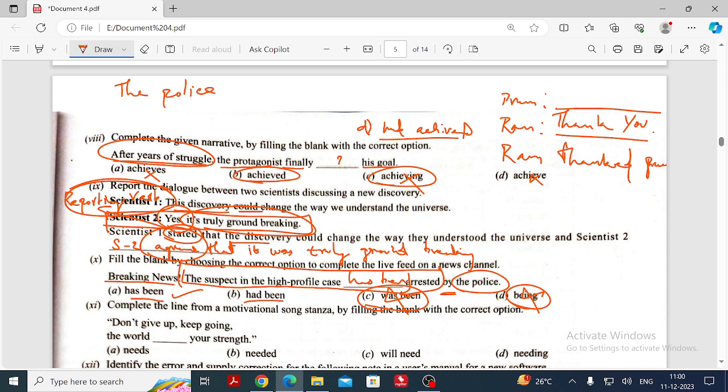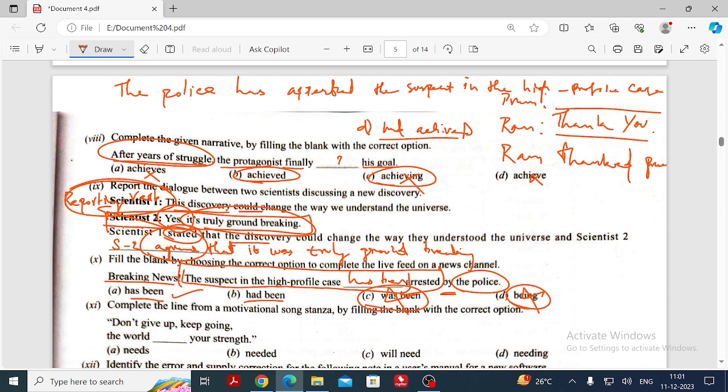So, we should write the same. Has arrested. What do we want to write? Arrested the suspect in the high profile case. Whether it is easy or not now.